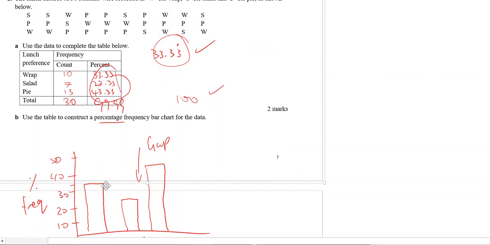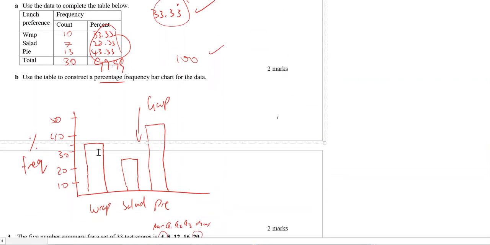Construct the percentage frequency bar chart. I've drawn a really bad one here. By all means, do not copy what I've done, but what's important here is you label the axes. So we've got a mark for that. Draw an appropriate scale. You notice that none of them go above 50, so going up to 50 is fine when I'm in tens. And you should be a third of the way between the two lines because they're 33.33. So if you went a bit above, I would have deducted a mark.